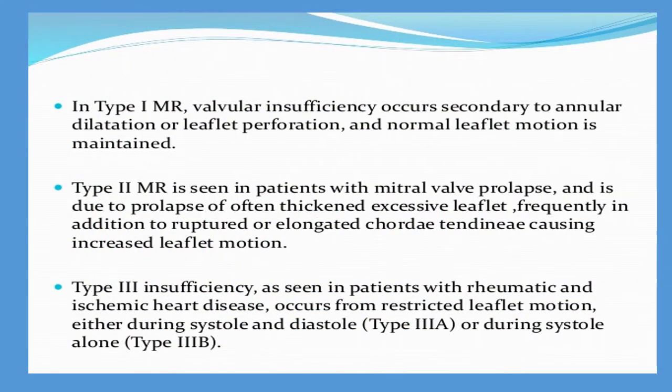In type 1 mitral regurgitation, valvular insufficiency occurs secondary to annulus dilatation or leaflet perforation. Type 2 mitral regurgitation is seen in patients with mitral valve prolapse. Here the prolapse is mainly caused by thickened, excessive leaflets, and most frequently in addition by ruptured or elongated chordae tendineae causing increased leaflet motion.